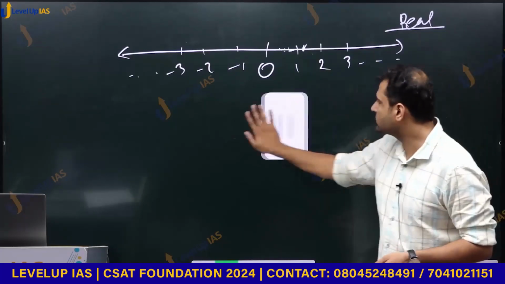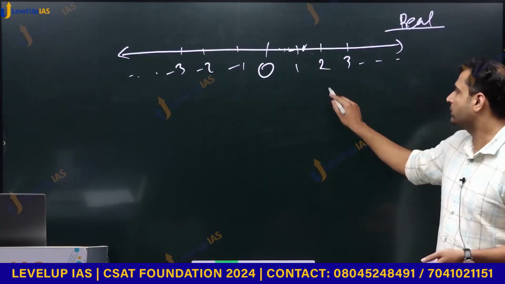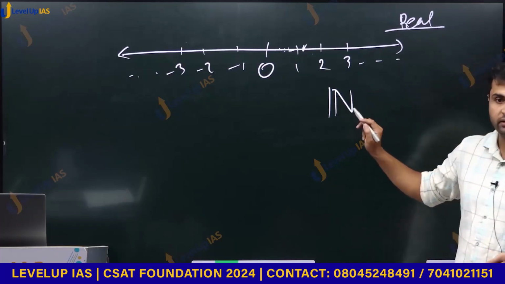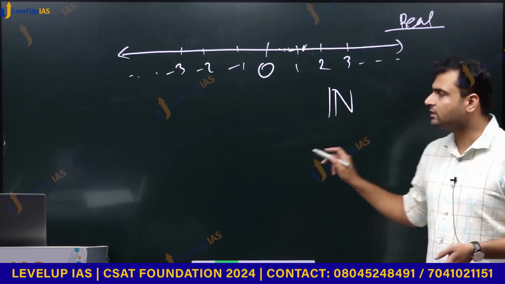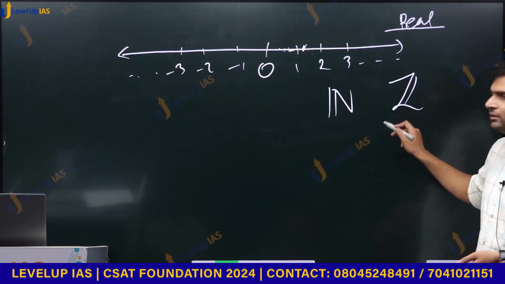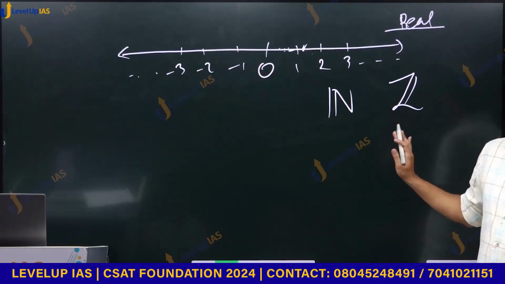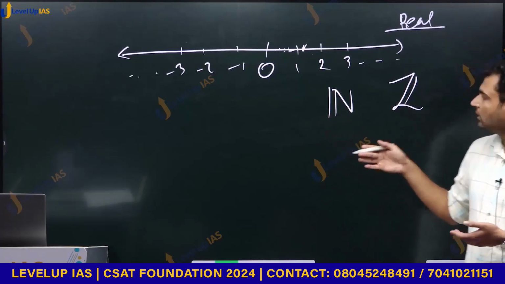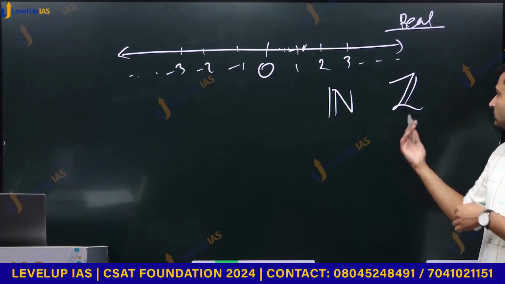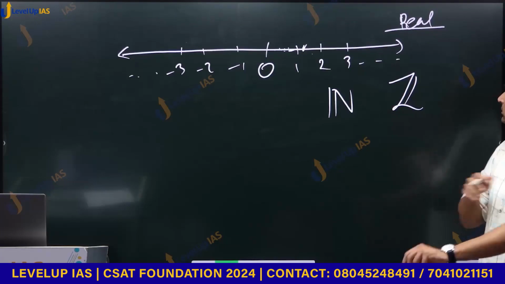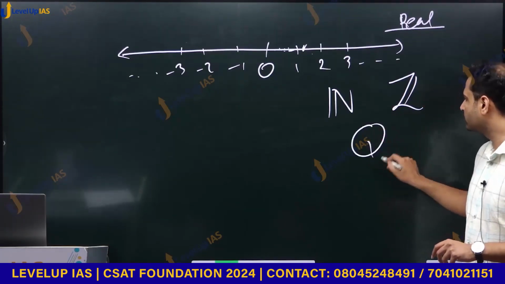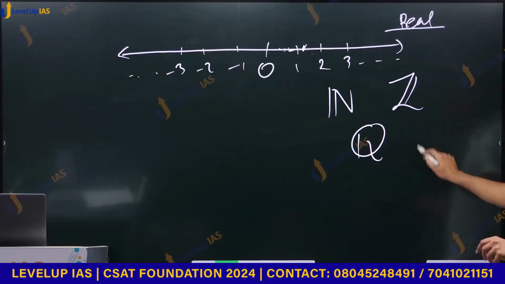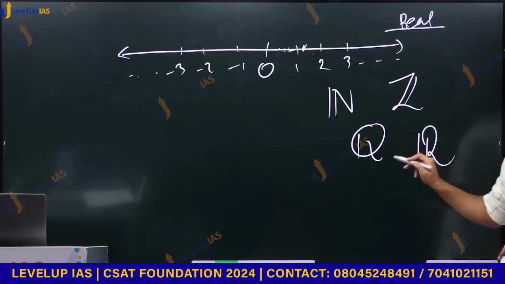And the symbol that we use for natural numbers is N. For integers we use Z. This is just custom. It comes from Latin languages, there would be some Latin names for this, so the convention comes from there. Then for rational numbers we use Q, and for real numbers we use R.